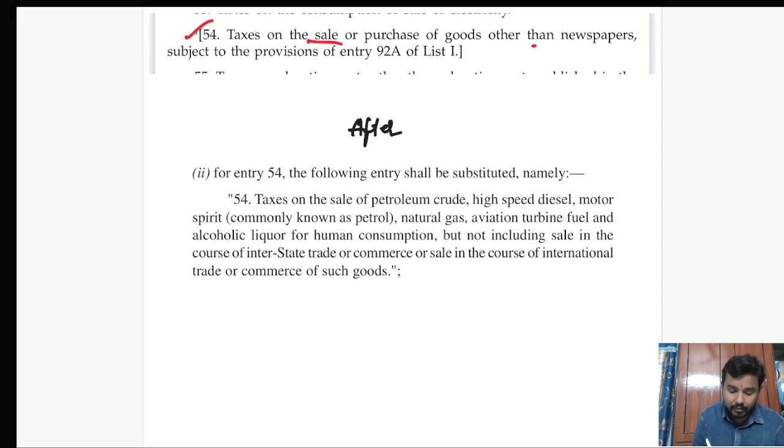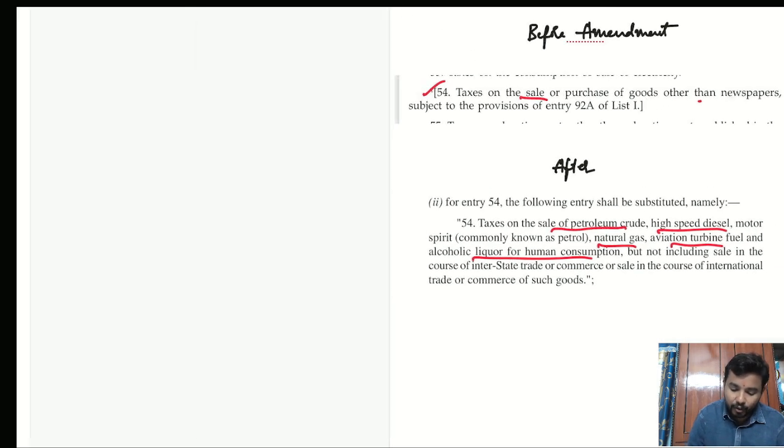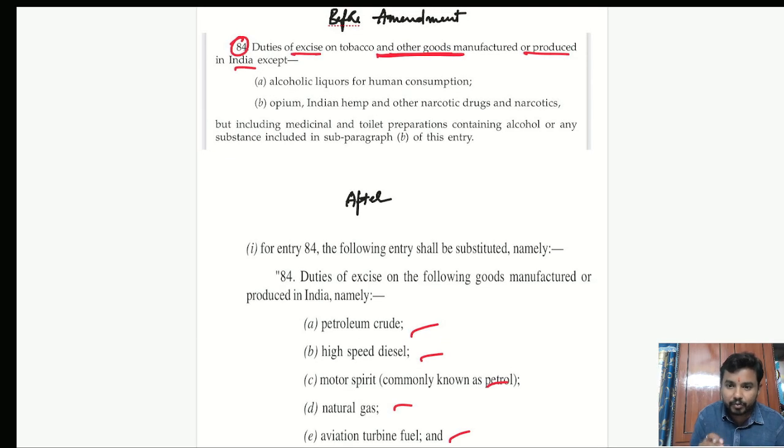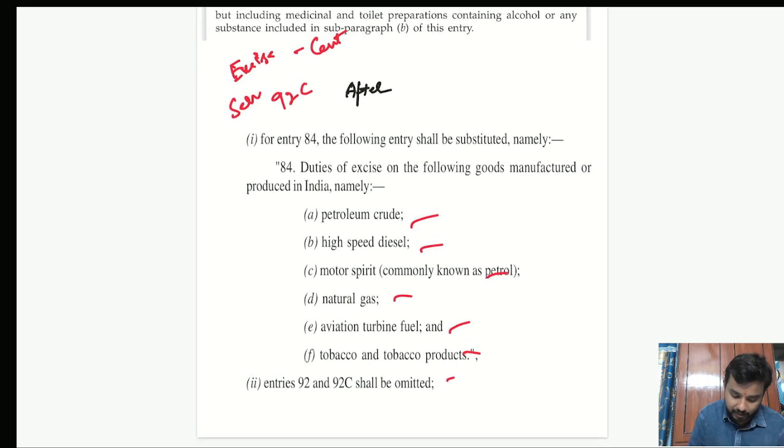Now see, after the amendment what happened? It is restricted only to the sale of petroleum crude, high speed diesel, natural gas, aviation turbine fuel, and alcoholic liquor for human consumption. So it was restricted. See, before the 101st Constitution Amendment, for excise duty the Centre had the exclusive power. Service tax was through Entry 92C, subject to correction.